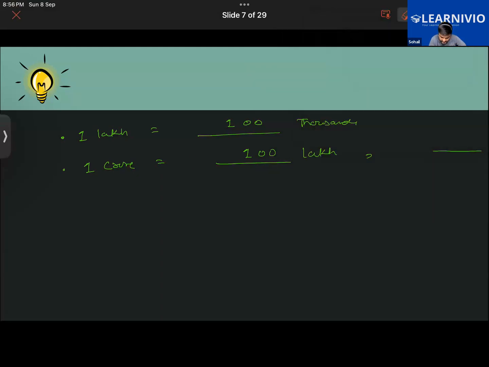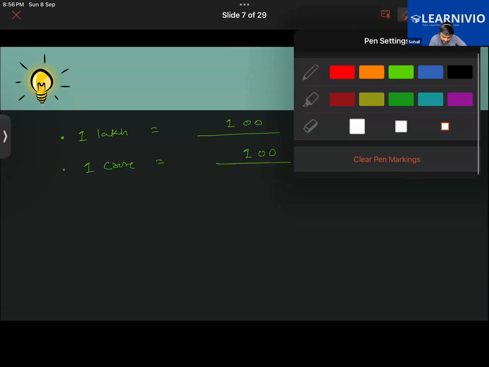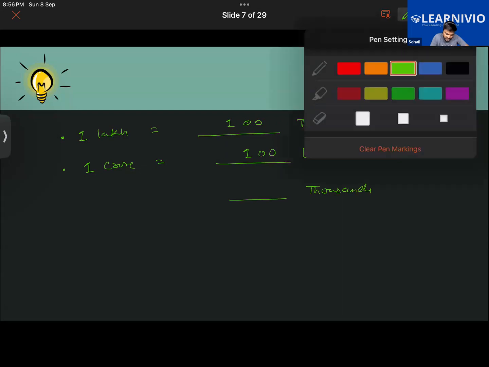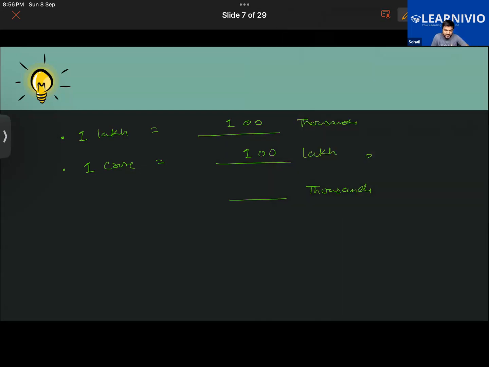Let me write this here. How many thousands are there in 1 crore? Now you can do a little bit of exercise here. Since we have just now studied that 1 lakh equals 100,000.